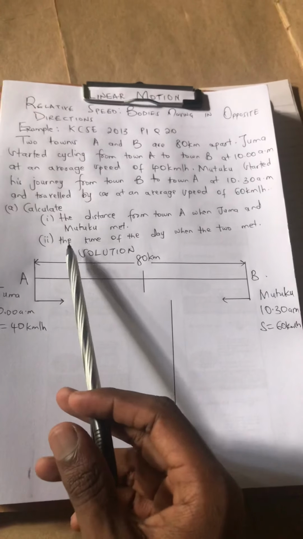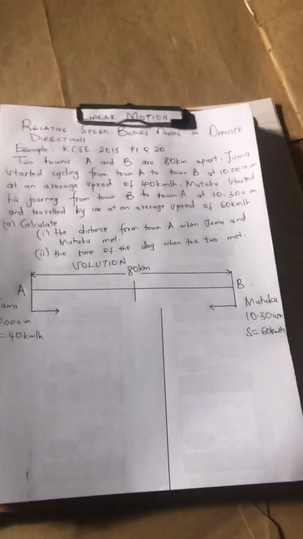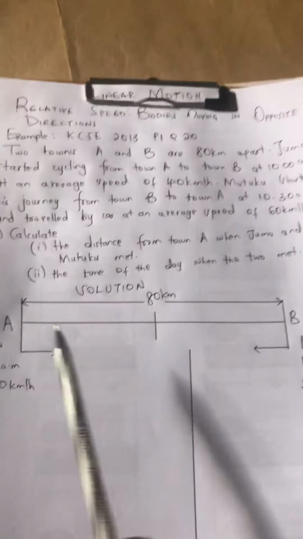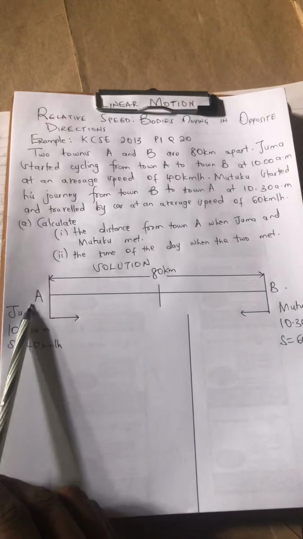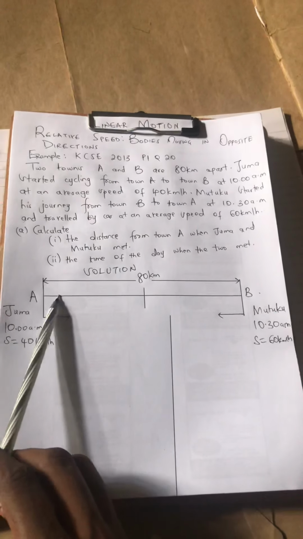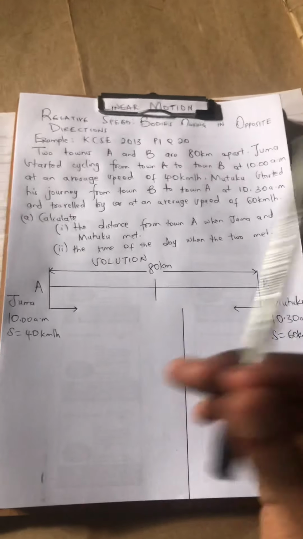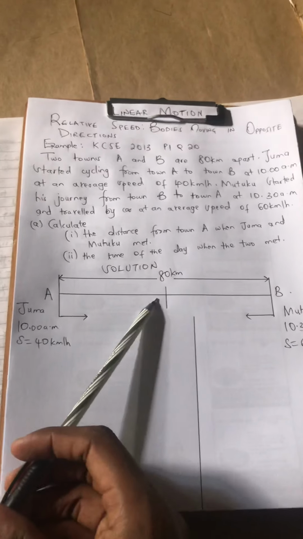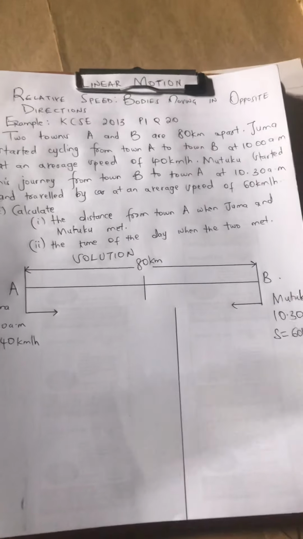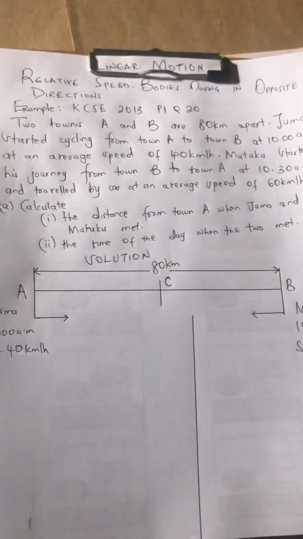So tunaambiwa calculate, Roman 1, the distance from town A when Juma and Mutuku met, and Roman 2, the time of the day when the two met. Kitu kwanza lazima nikuambie, unaona Juma anatoka town A anakuja town B, Mutuku anatoka town B anakuja town A. Because wanatumia barabara relatively, hawa watu lazima kuna mahali watapatana. So mahali watapatana unachora tu popote. Nimeandika hapa, so nitaandika hapo C.